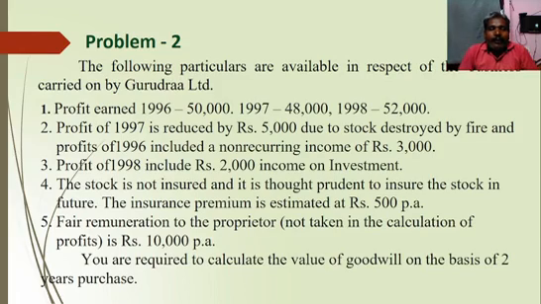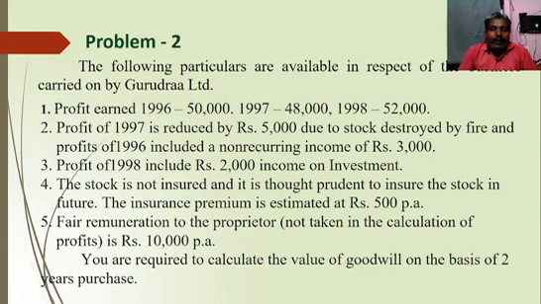Point 1: profit earned in the year 1996 50,000, 1997 48,000, 1998 52,000. Point 2: profit of 1997 is reduced by rupees 5,000 due to stock destroyed by fire, and profits of 1996 included a non-recurring income of rupees 3,000.